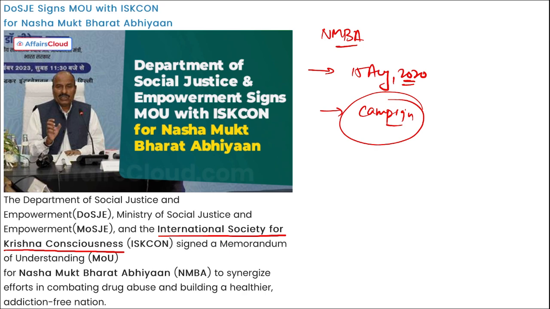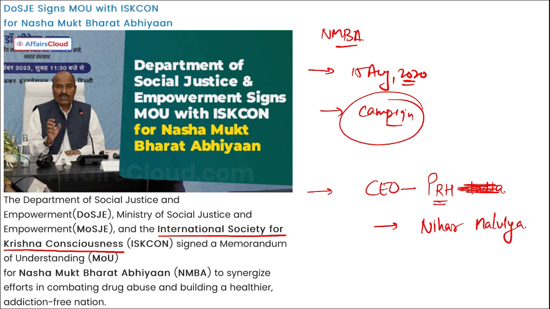Then apart from this, friends, tell me, if I ask you, who has been appointed as the Chief Executive Officer of Penguin Random House India? Not India, just tell me who has been appointed as the new CEO of Penguin Random House, that is the publication house. So the right option here becomes Nihar Malviya, right? Nihar Malviya has been appointed as the CEO of Penguin Random House. And who has been reappointed as the Managing Director and Chief Executive Officer of HDFC Bank? Shashidhar Jagdishan.